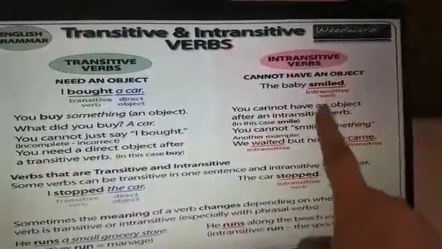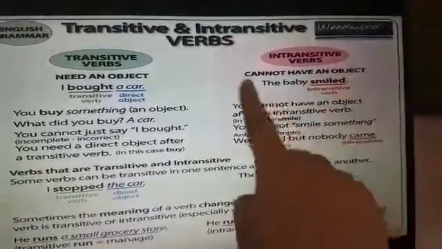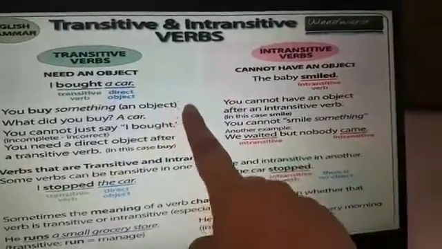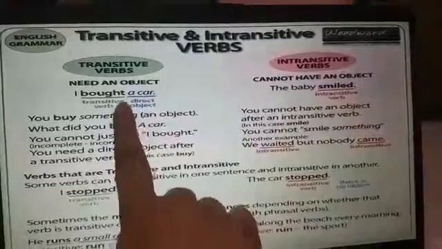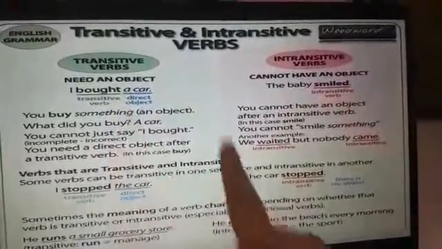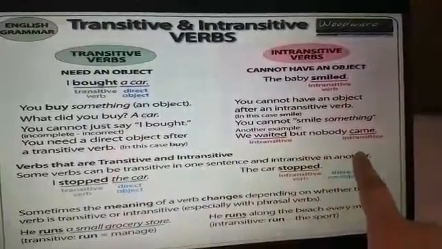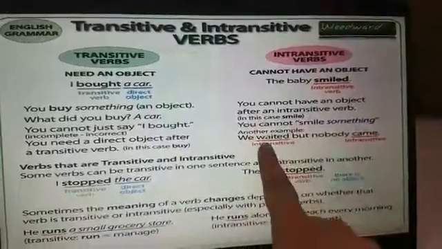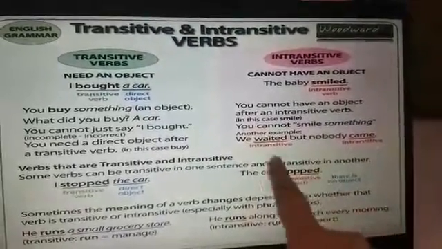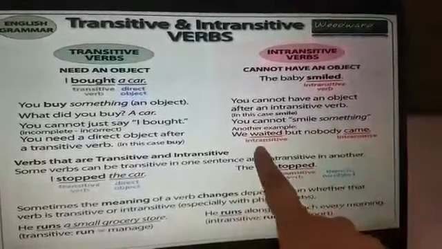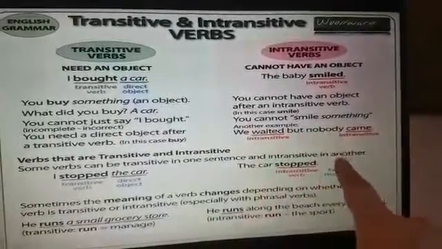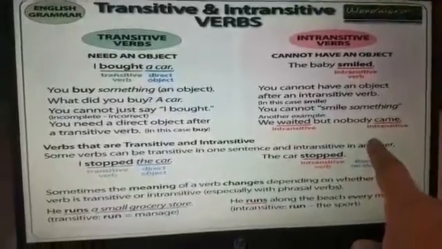So here we can say that intransitive verbs do not have an object and are completed without an object, whereas transitive verbs are incomplete without an object. We waited but nobody came. So see, this sentence has two intransitive verbs, waited and came. Here also we don't require an object and here also we don't require an object.